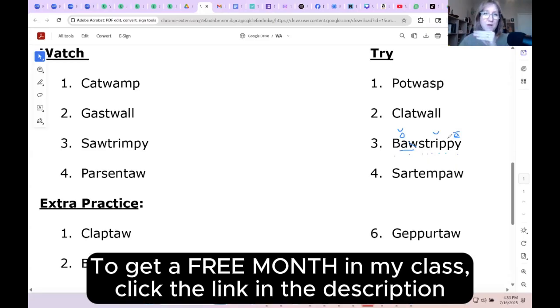Sometimes an M will want to sneak into your word without permission before a P because your lips close to form a P. And when your lips close, sometimes your brain sneaks in an M there because that's the shape of your mouth when you make an M. So you have to consciously control that space between the I and the P. Make sure that an M is not pronounced. Go straight from the I to the P.